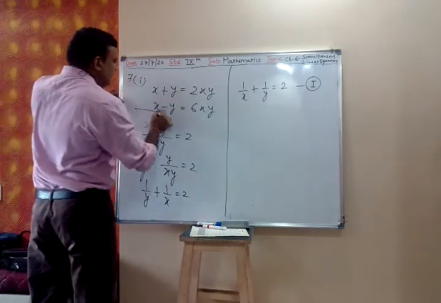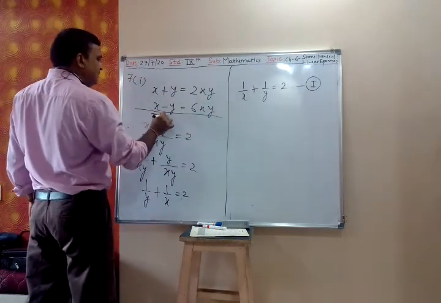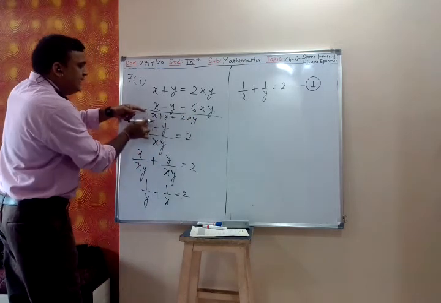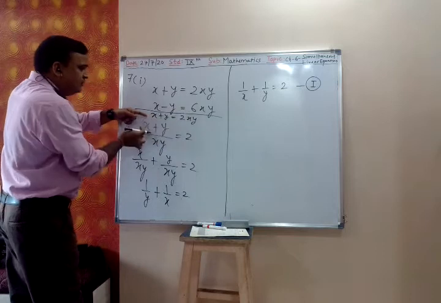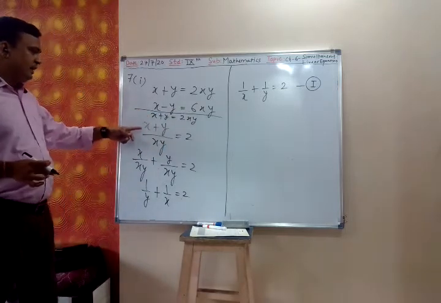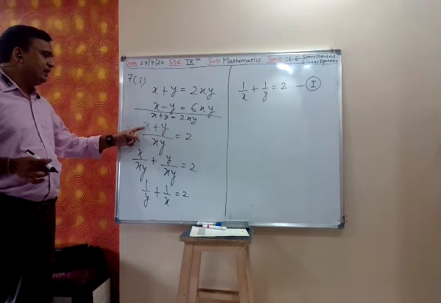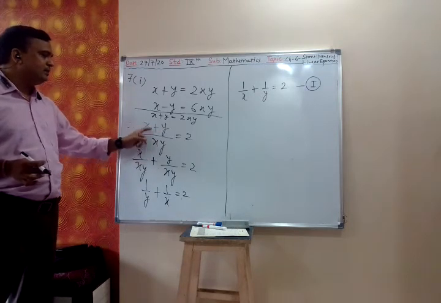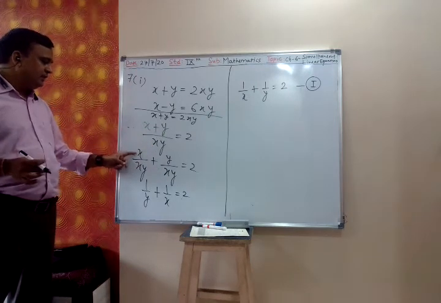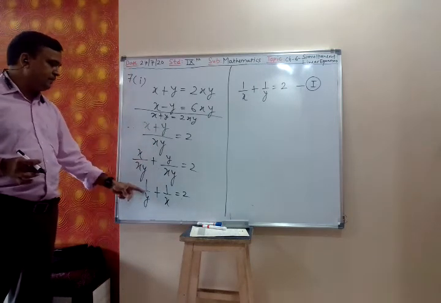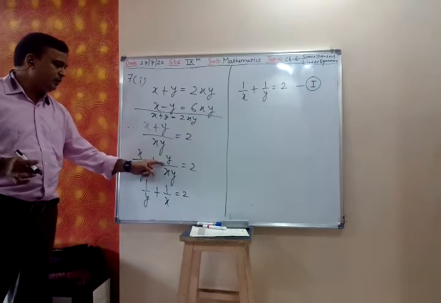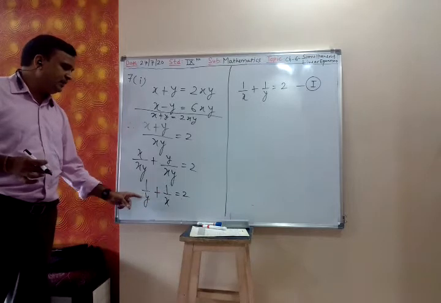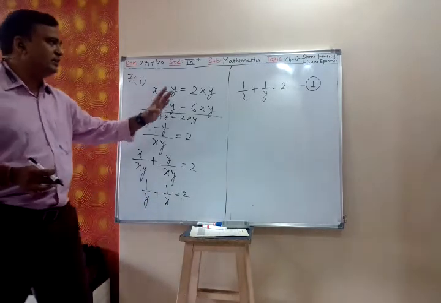This x plus y is equal to 2xy. So I have divided x plus y by xy. Then a plus b upon c, I can write a by c plus b by c. So x gets cancelled. What is left? 1 upon y. y gets cancelled. What is left? 1 upon x. So 1 upon y plus 1 upon x is 2. A plus b is same as b plus a. So 1 upon x plus 1 upon y is 2. Equation number 1.